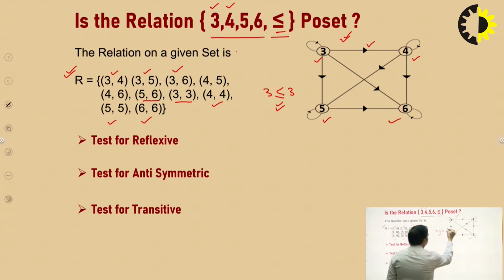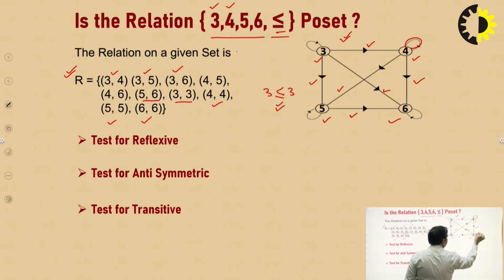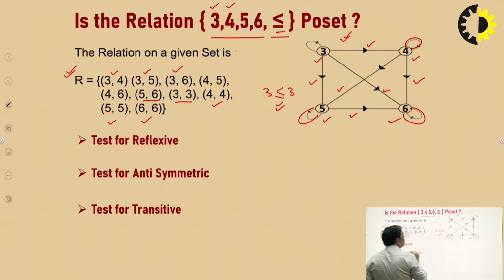Then 3, 5, 3, 6, 4 comma 5, 4 comma 6, 5 comma 6. 3 comma 3 will be a self loop, then 4 comma 4, 5 comma 5 and 6 comma 6. So each and every relation can also be represented by a graph.